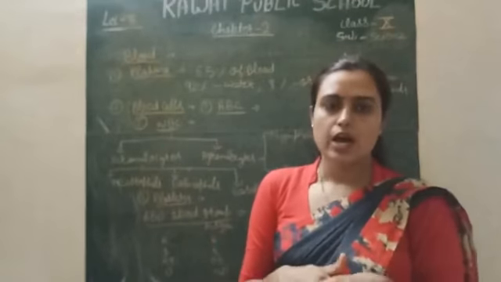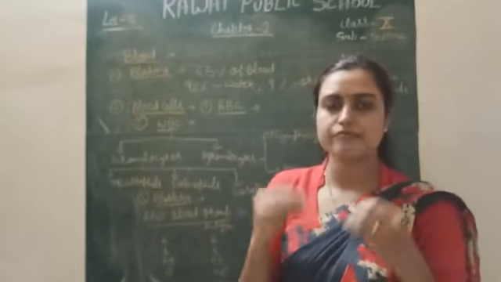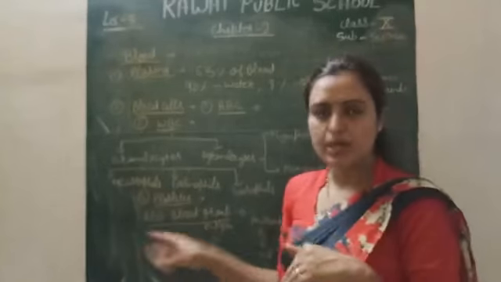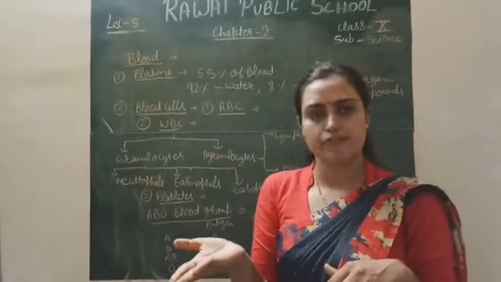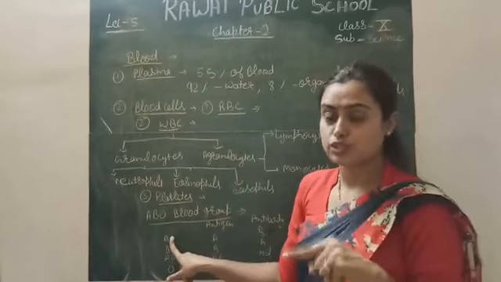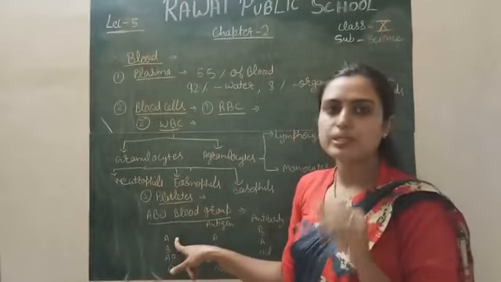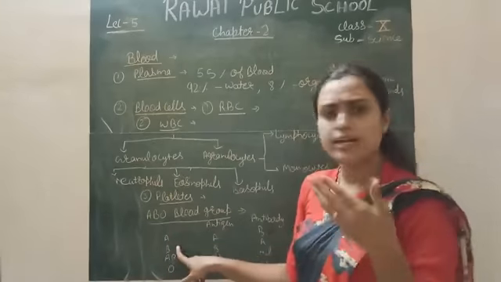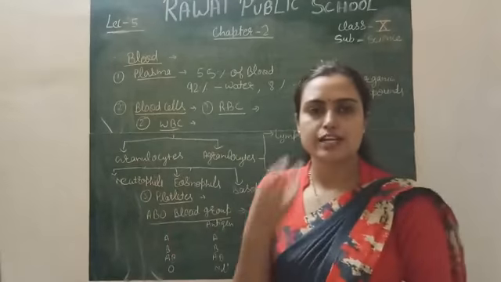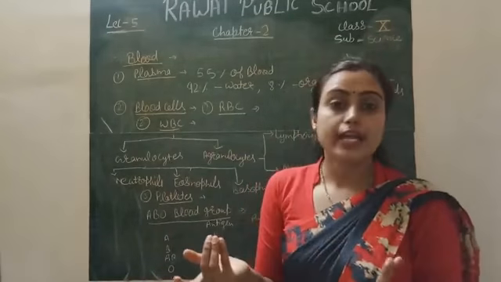In 80% of living individuals the RH factor is present. The individuals who have the RH factor are positive type, and those who do not have the RH factor are called negative type. It means if your blood is A positive, you have the RH factor also. If your blood group is A negative type, you do not have the RH factor. Similarly, it applies to all types of blood group. If you have B positive, RH factor is present. If RH factor is absent, it will be a negative type of blood group.